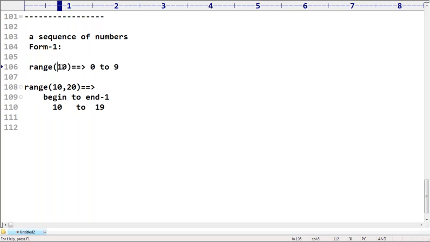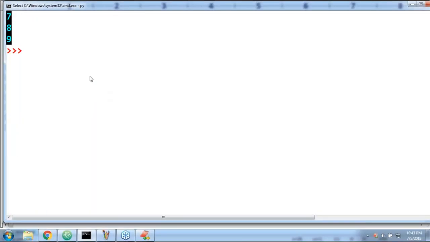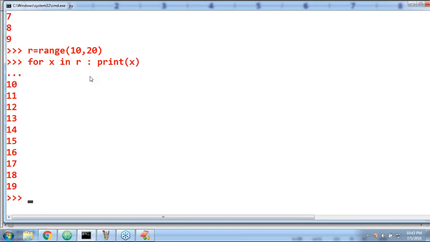So one argument, two arguments, observe the difference. R is equal to range of 10 comma 20. For x in r, print of x. Observe: 10, 11, 12, 13 and so on until 19. Clear? Are you able to understand?